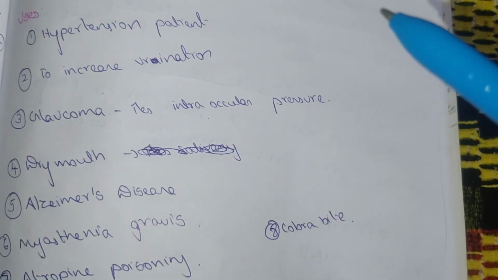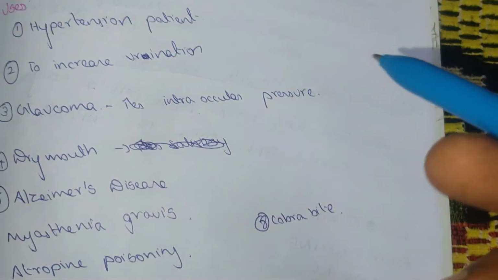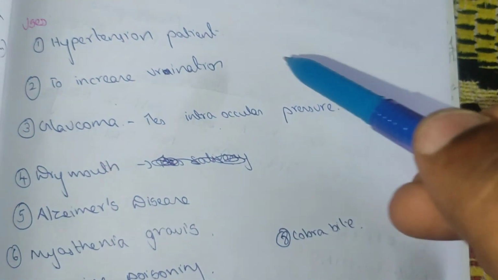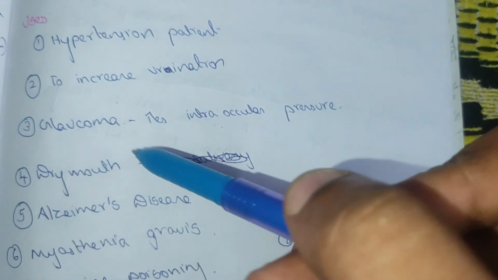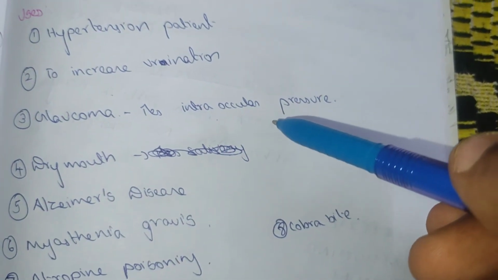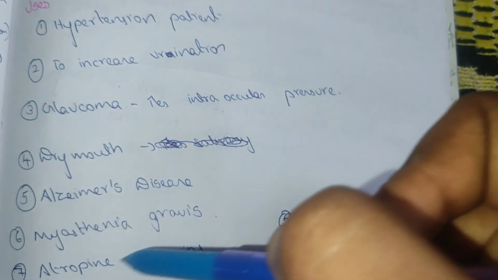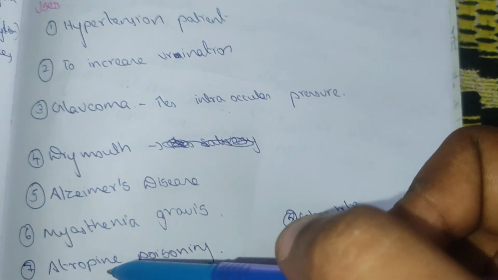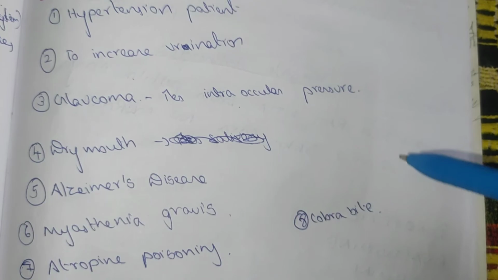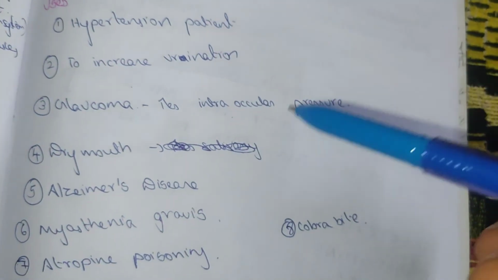The uses of these cholinergic drugs are: in hypertension patients, to increase urination, and glaucoma, which is an increase in intraocular pressure, dry mouth, Alzheimer's disease, myasthenia gravis, as well as atropine poisoning and cobra bite. These are the uses of the cholinergic drugs.